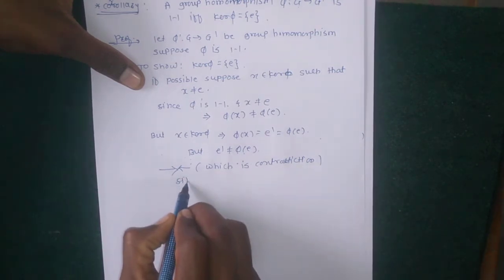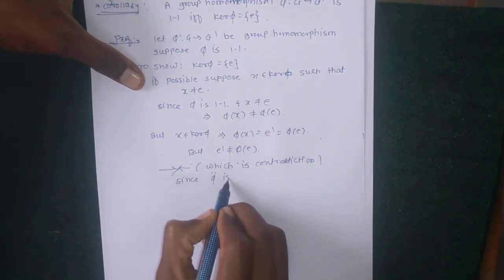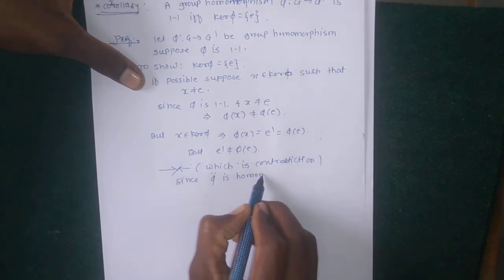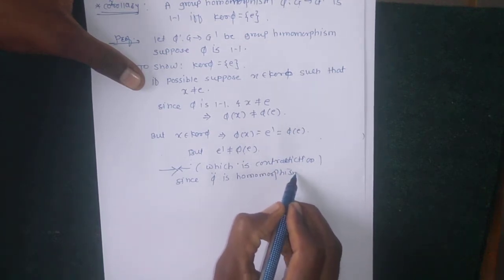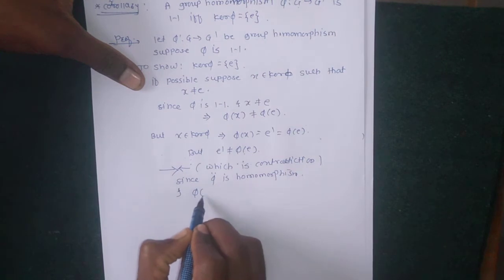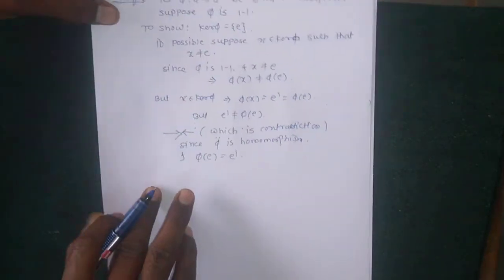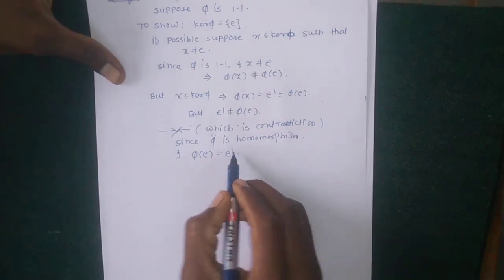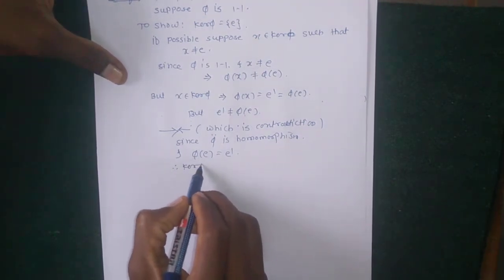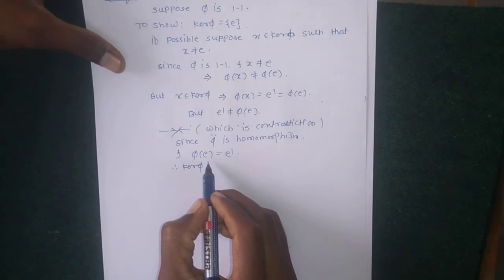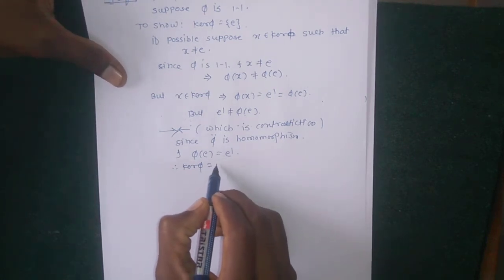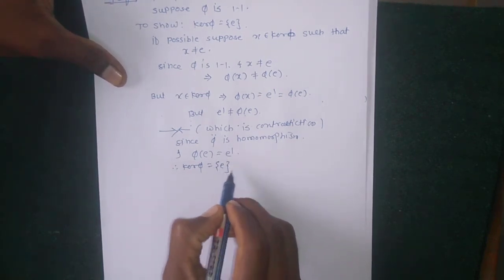Since phi is a homomorphism and phi of e equals e dash, therefore kernel phi contains only the singleton identity.